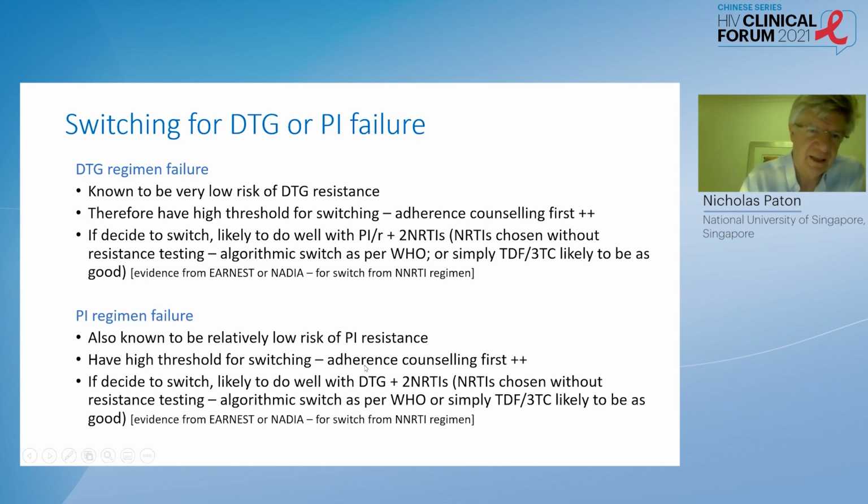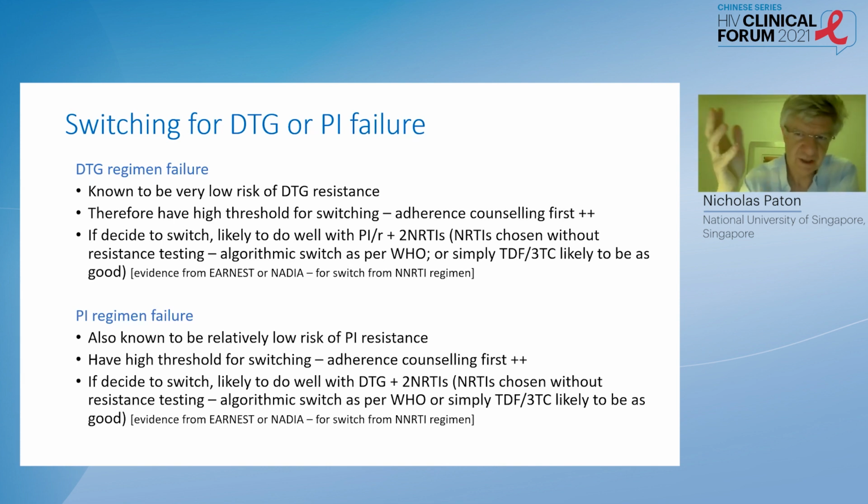So in terms of switching, you need to have a high threshold for switching because you're unlikely to do harm to the dolutegravir. So first of all, make sure you do adherence counseling very robustly, and then repeat the viral load before switching. And if you decide to switch, patients are likely to do well with a protease inhibitor and 2 nucleosides. Again, because in NADIA, we've shown that even with compromised nucleosides, you get a very good response to a protease inhibitor, and that's unlikely to be any different if you're switching from efavirenz to a PI nucleoside-based regimen than if you're switching from dolutegravir nucleosides to a PI nucleoside-based regimen.